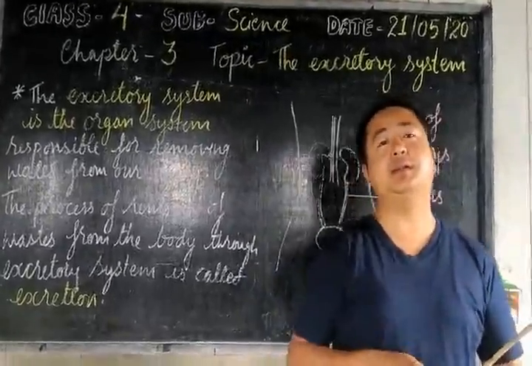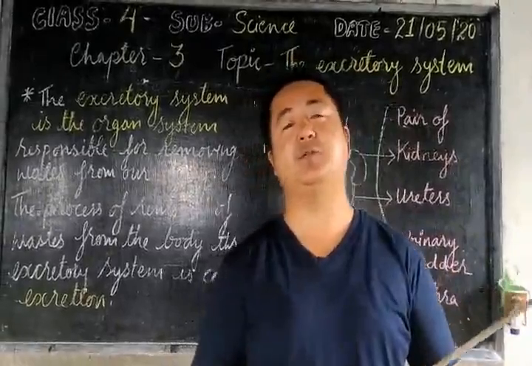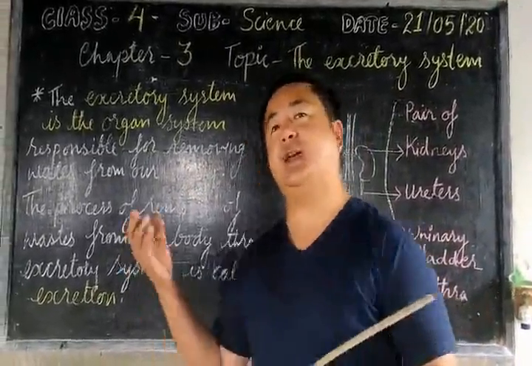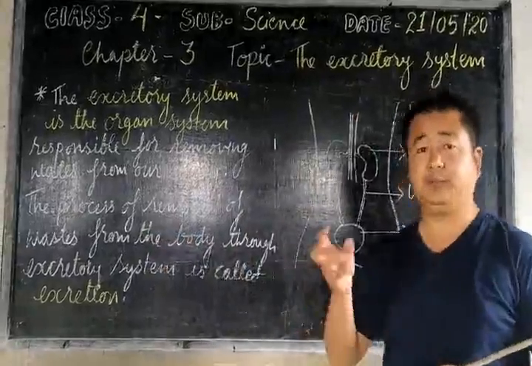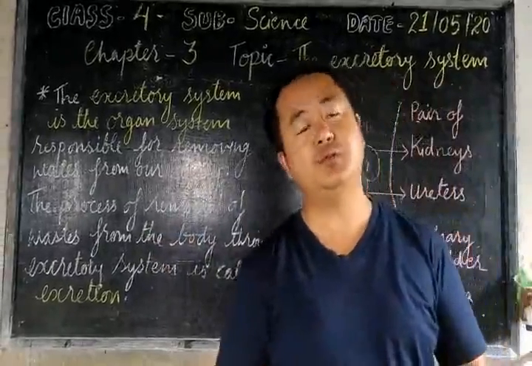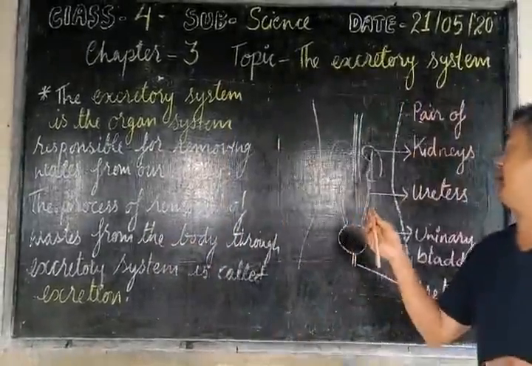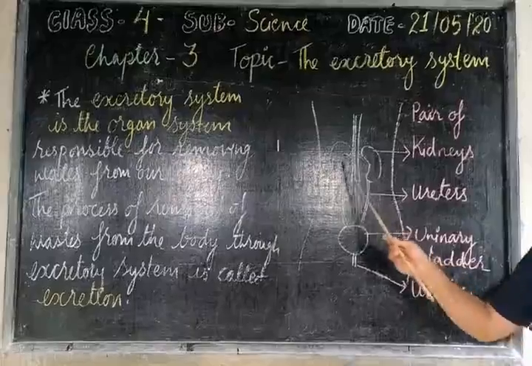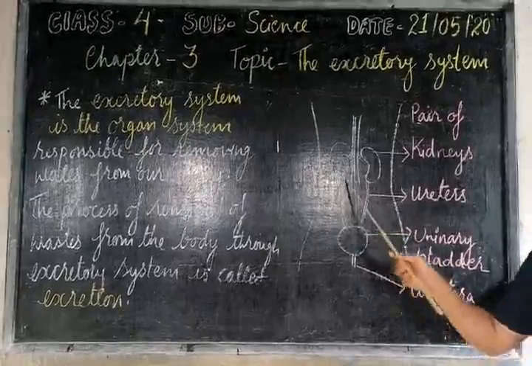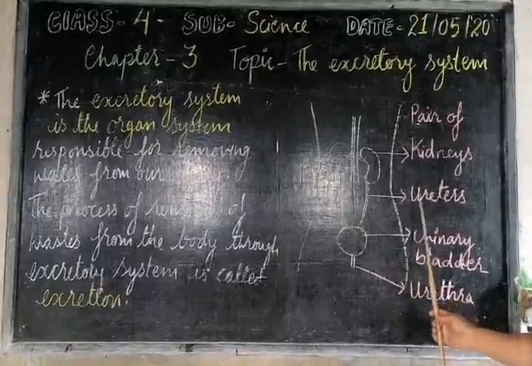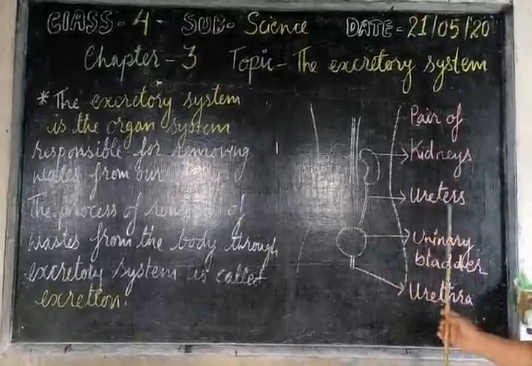When this extra waste is removed from the blood, it changes into urine, and the urine is passed through small tubes. You can see the picture here. These two small tubes are known as the pair of ureters.